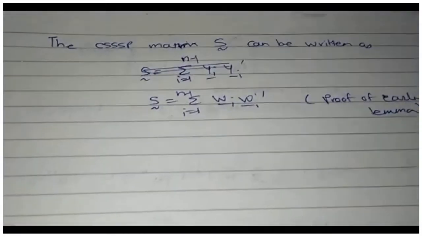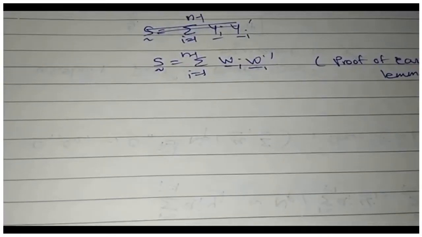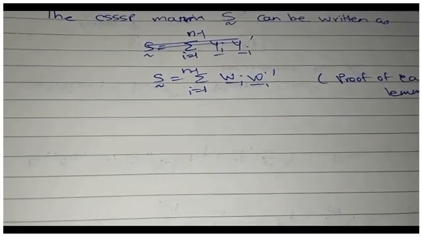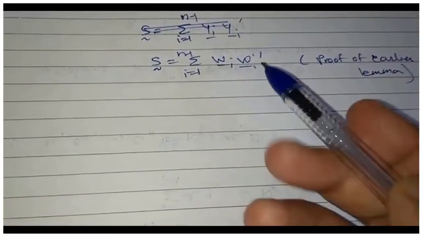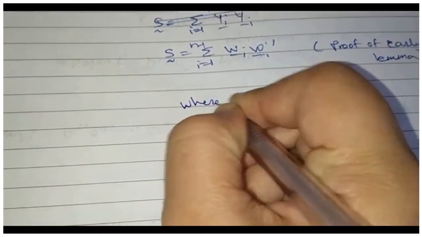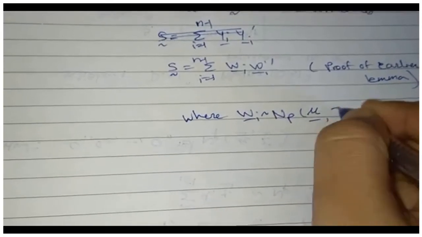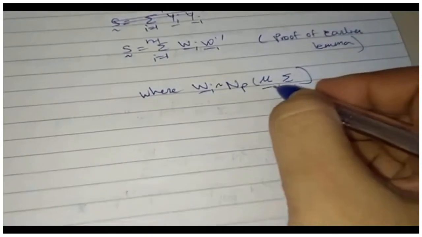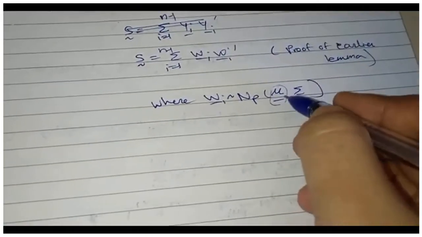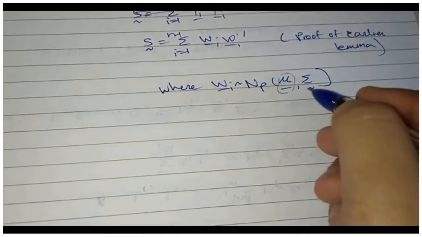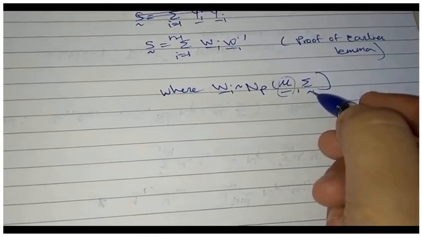So if I had O1, O2, ..., On as IID vectors coming from a p-variate normal distribution, I could write S as a sum of Wi Wi prime, where each Wi has a p-variate normal distribution with mean mu and variance sigma. This, I think, we have not proved, the mean mu part, but I think you can take it as homework: whether each Wi has the same mean.